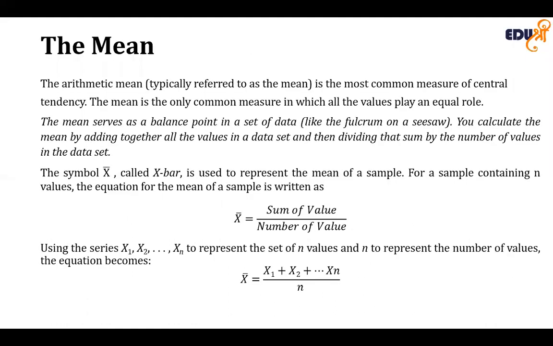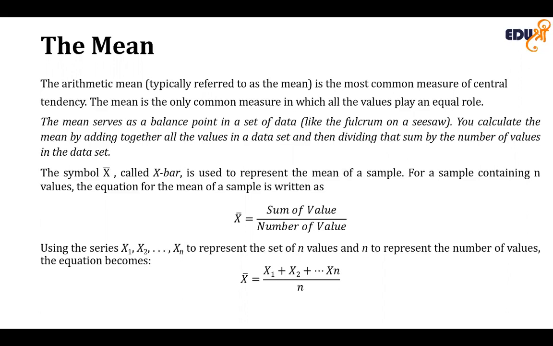Let's talk about the mean. The arithmetic mean, typically referred to as the mean, is one of the most common measures of central tendency. The mean can suggest a typical or central value and serves as the balance point in a set of data, similar to the fulcrum of a seesaw. The mean is the only common measure in which all the values play an equal role. You compute the mean by adding together all the values in the data set and then dividing by the number of values in the data set.